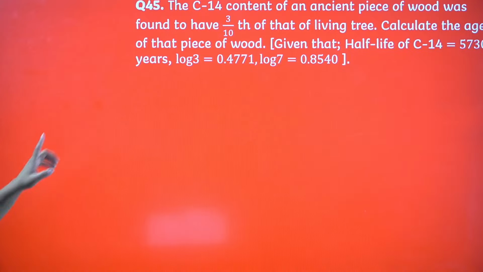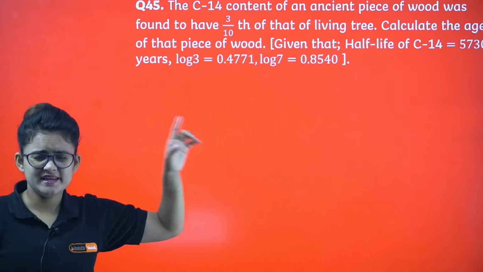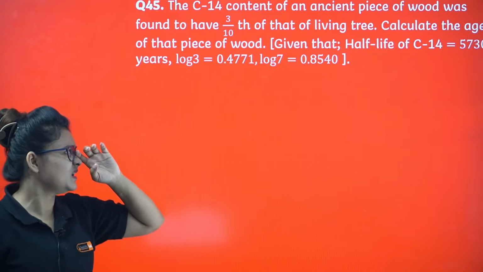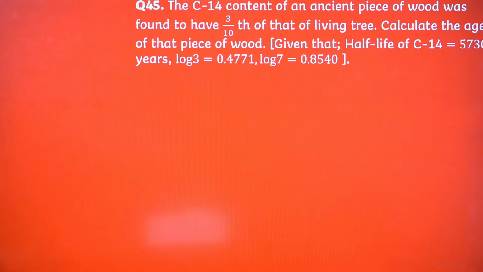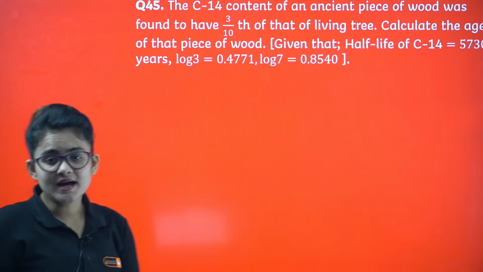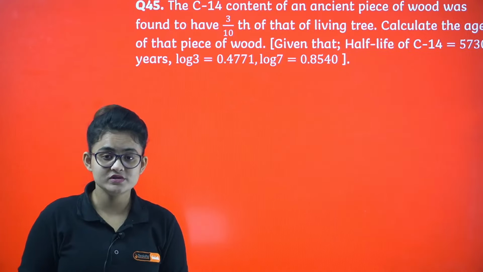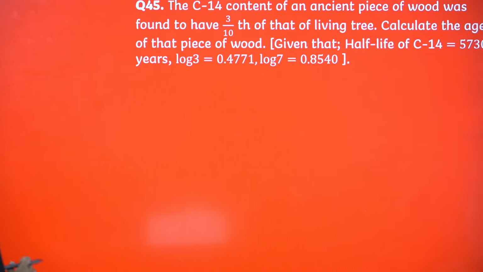Okay, one more problem. It's a very important problem. It's taken from the model paper. I guess in the pre-board also you got the same problem. Let's see. The problem says the carbon-14 content of an ancient piece of wood was found to have 3/10 of that of a living tree. Calculate the age of that piece of wood. Any kind of radioactive decay follows first order kinetics, right? So with respect to that we can proceed.